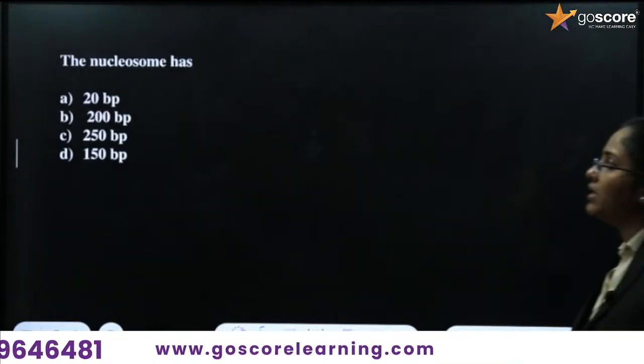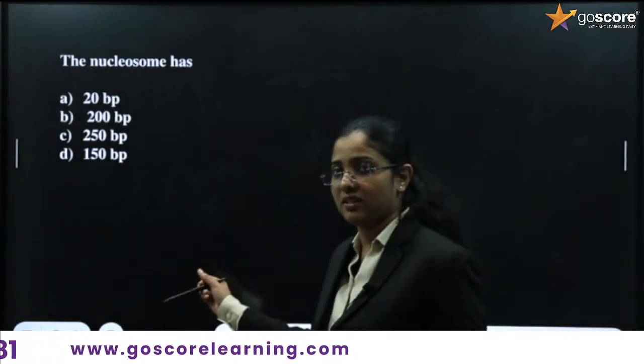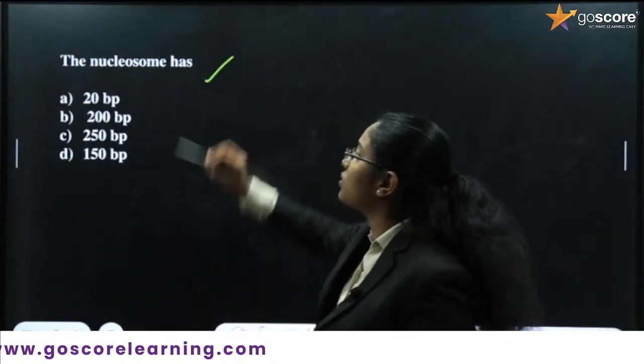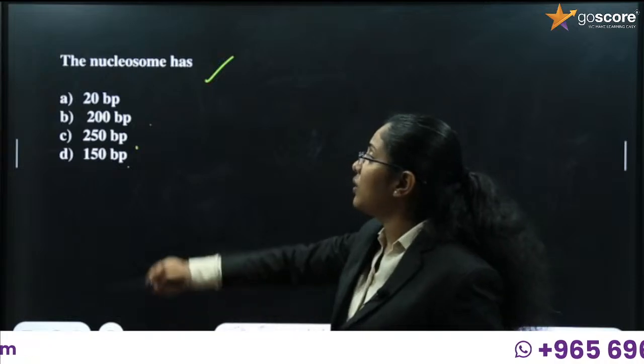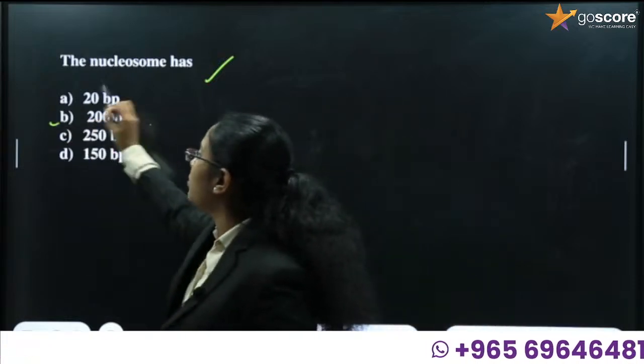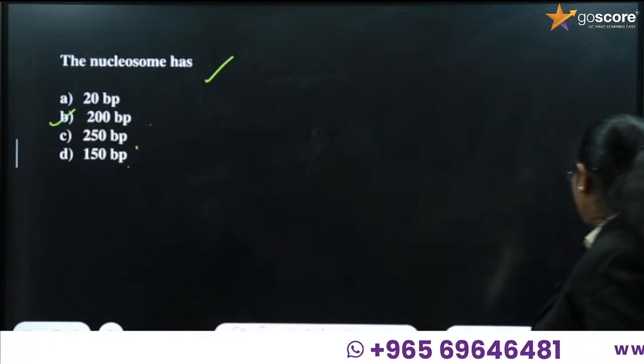As I have mentioned, this is another question. What is the question? The nucleosome has how many base pairs? 150 base pairs, 250 base pairs. The correct answer is 200 base pairs.